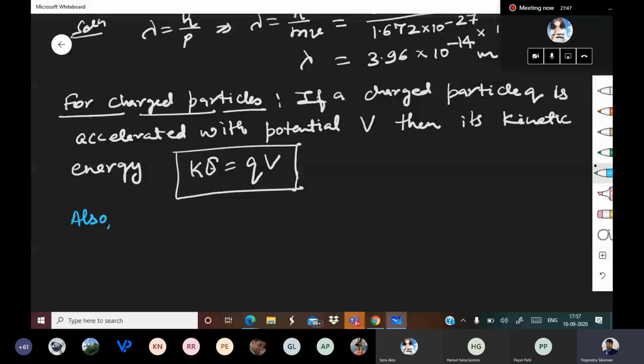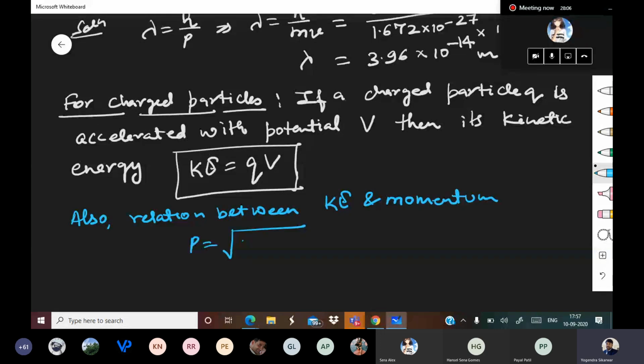Also, the relation between kinetic energy and momentum: p is equal to under root of 2m KE. Okay.